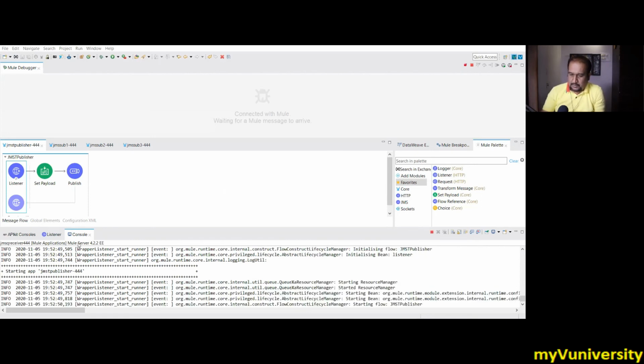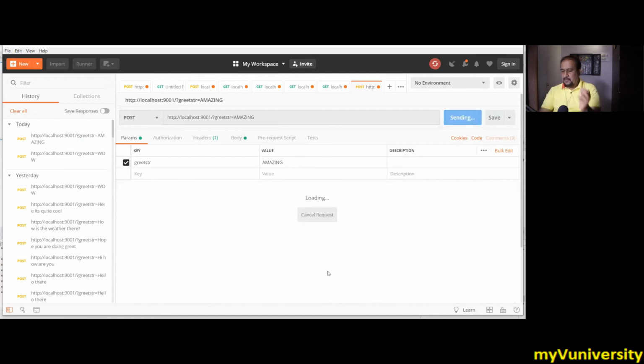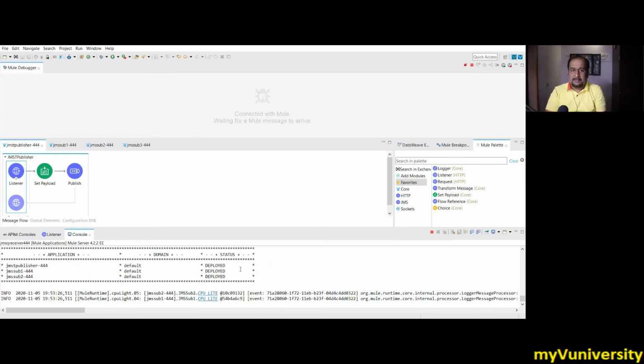Okay, so it looks okay now. Publisher deployed, sub 1 deployed, sub 2 deployed. Let us publish a message. Let's say the message is "amazing". So let us put this and send. It will come back, of course, and that will be delivered. So 2 messages will be consumed immediately, that's what we wanted to see, and 1 message will be preserved on the ActiveMQ server.